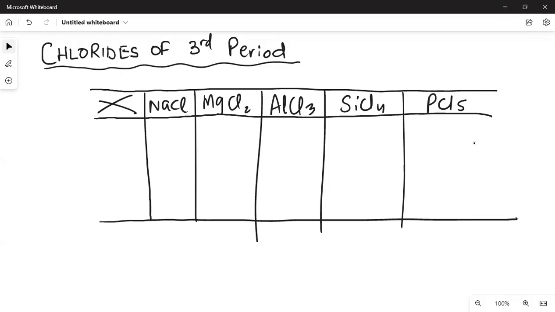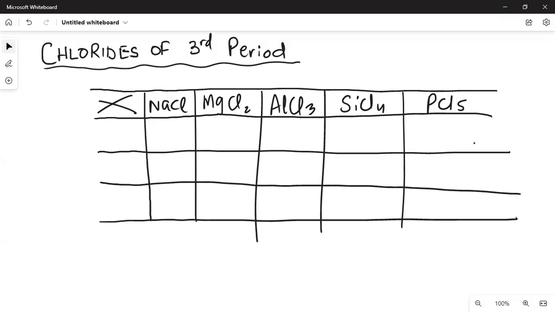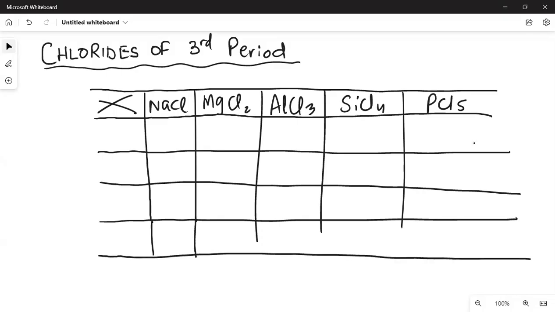और इनकी कुछ physical properties, and the ones which come in MCQ, so we'll just write them in this table. That's like state, color, and solubility. We can actually add one more column for their structure even. Structure जो हमने solids में पढ़े थे bonding में, states of matter. Okay, so here goes the state of these chlorides, color, फिर structure इधर ही लिख लेते हैं, and solubility in water.